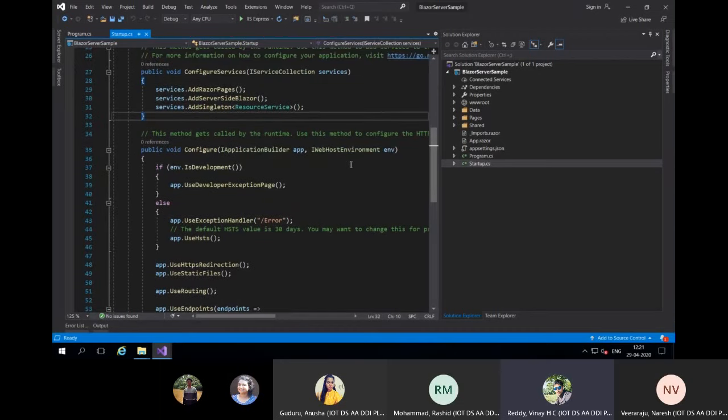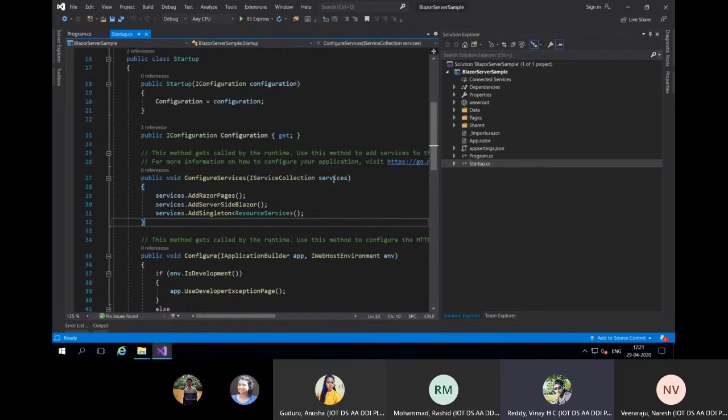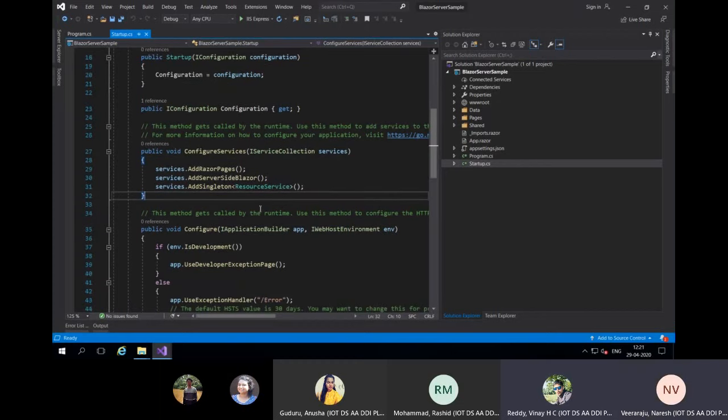This will be loaded only one time throughout. Once again, only when it relaunches will it be called. It is not called for every request. Only the very first time when it is getting loaded will it be called.